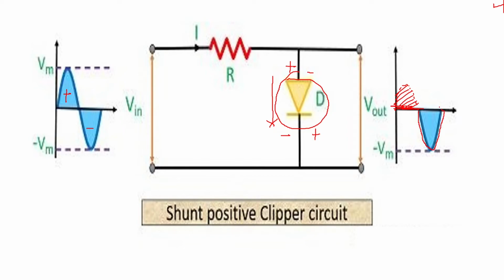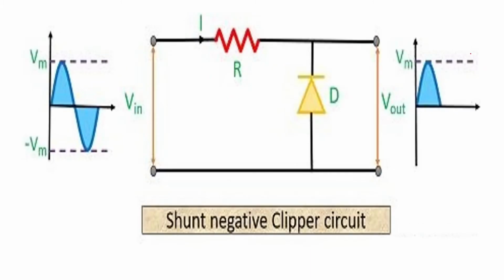So you are going to chop off the positive half cycle, and the diode is in parallel in the circuit. So it is called a shunt positive clipper circuit, because you are chopping off the positive half cycle and the diode is parallel. Similarly, you can have a shunt negative clipper circuit. Here we want to chop off the negative half cycle at the output.